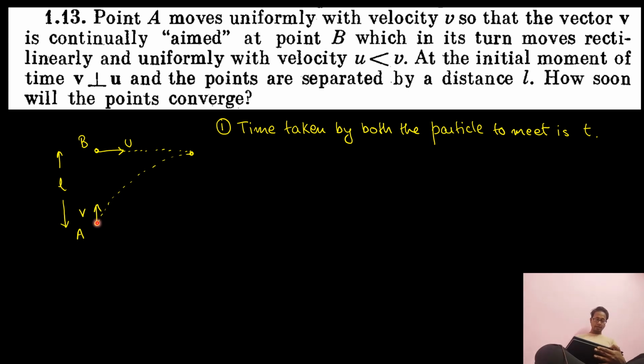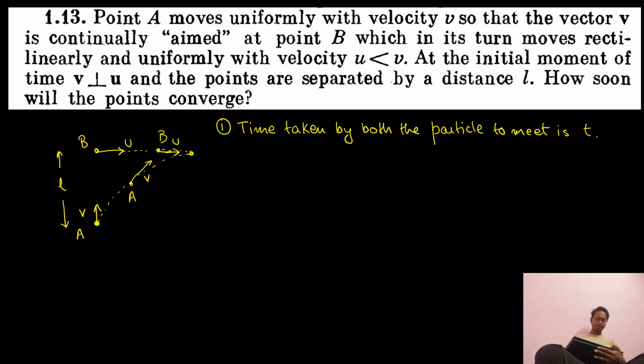Now one more thing. This particle A is continuously pointing its direction at particle B. So suppose at some midpoint, particle B was out here and particle A was out here. That means the velocity vector of A should be pointing towards B. Understood this one? Okay, this is B and this is A.